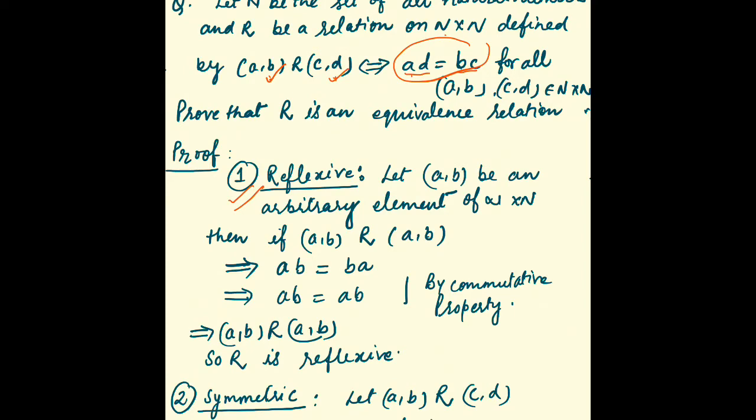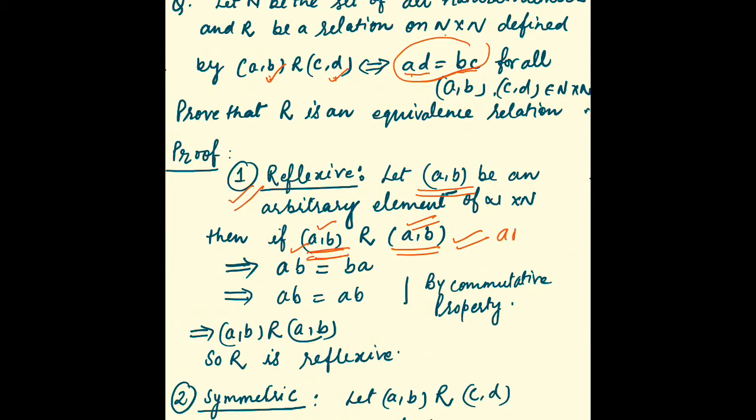How to check reflexive? Let AB be one ordered pair belonging to relation R. In reflexivity we have to check whether one element is relating to itself or not. So now we are checking whether this ordered pair AB is relating to itself, the same ordered pair AB.